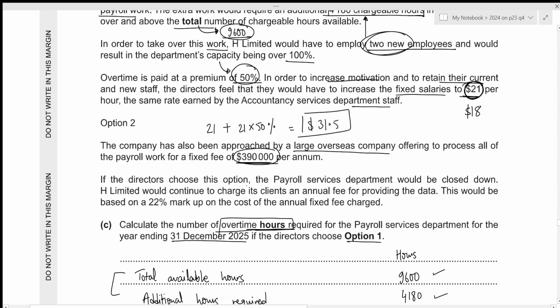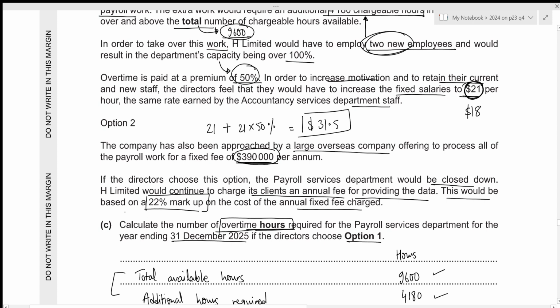If the directors choose this option, the payroll services department would be closed down. H Limited would continue to charge its clients an annual fee for providing the data. This would be based on a 22% markup on the cost of the annual fixed fee charged. And within the fifth part, we have to calculate the new contribution for the year. So in this case, the contribution will just be whatever we are charging to the client as an annual fee in order to provide the data.